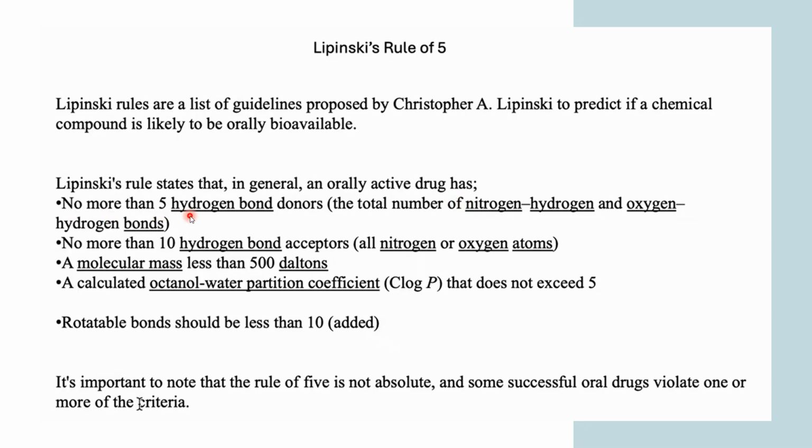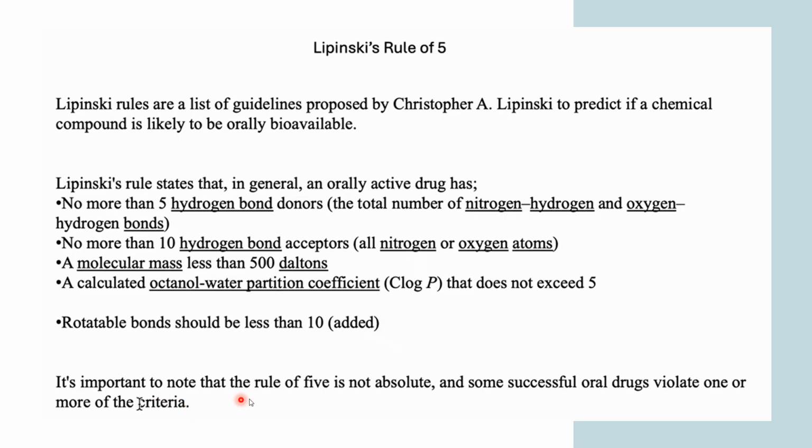have no more than 5 hydrogen bond donors. So basically the total number of nitrogen-hydrogen and oxygen-hydrogen bonds should be 5. Not more than that. Not more than 10 hydrogen bond acceptors. So basically the donors should be less than 5, nitrogen-hydrogen and oxygen-hydrogen, and the acceptors should be less than 10. All nitrogen or oxygen atoms should be less than 10. A molecular mass less than 500 daltons, and a calculated octanol-water partition coefficient, that is log P, that does not exceed 5. Rotatable bonds should be less than 10.